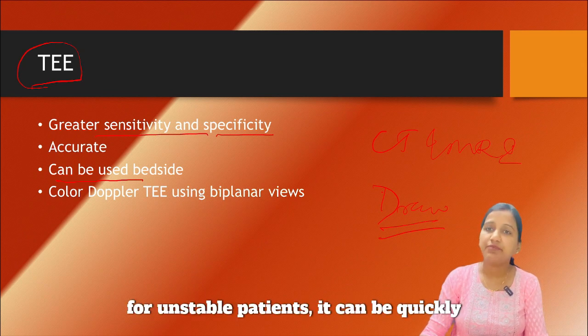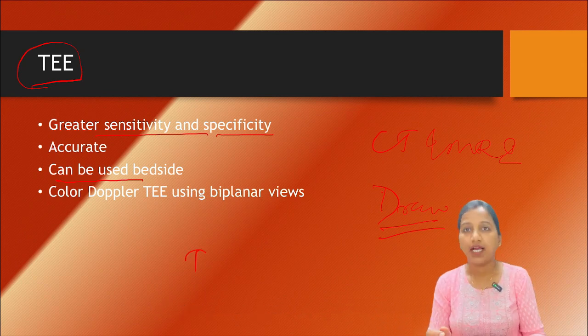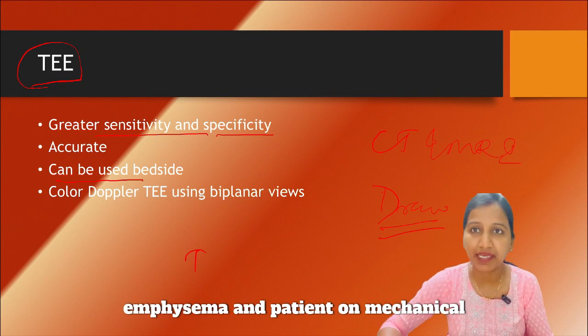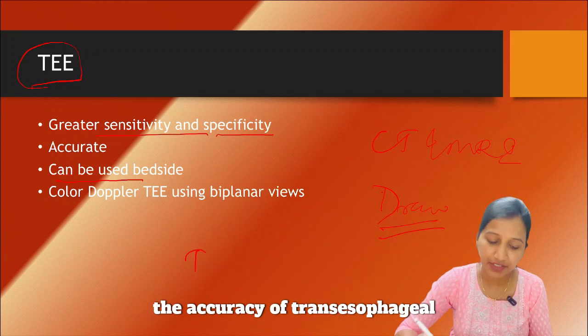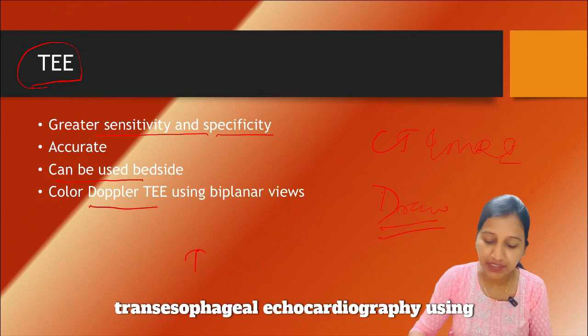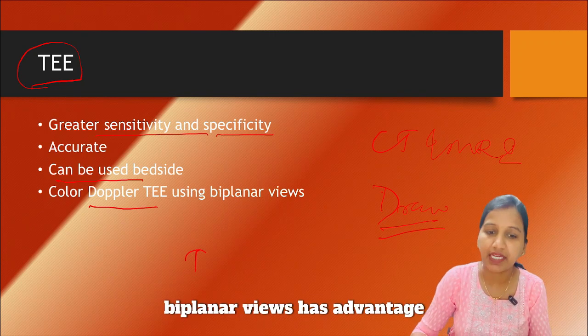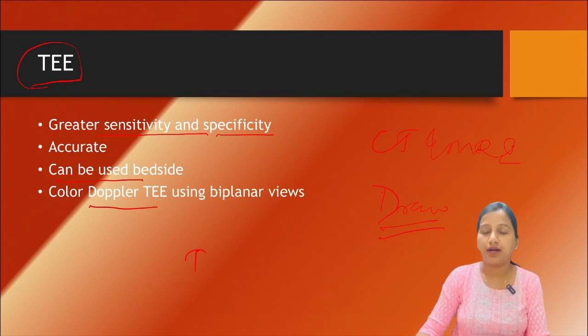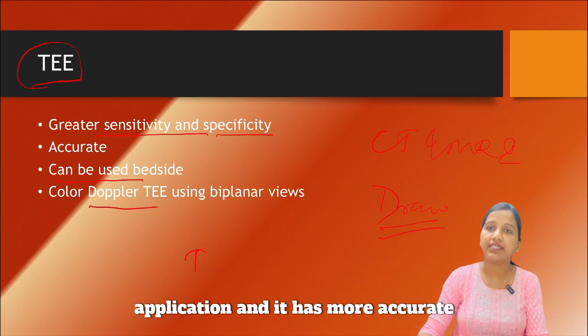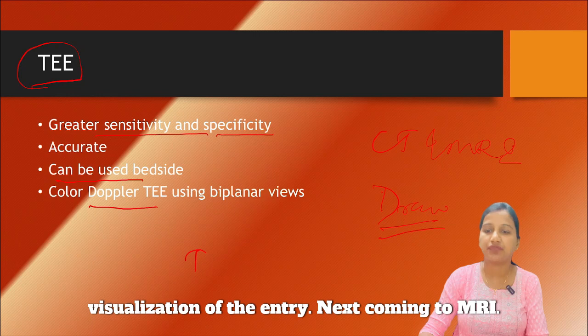It can be quickly performed and it is non-invasive. However, in obese patients, pulmonary emphysema and patients on mechanical ventilation, the accuracy of transesophageal echocardiography may reduce. Color Doppler transesophageal echocardiography using biplanar views has the advantage of ease of spatial orientation and application, and it has more accurate visualization of the entry.